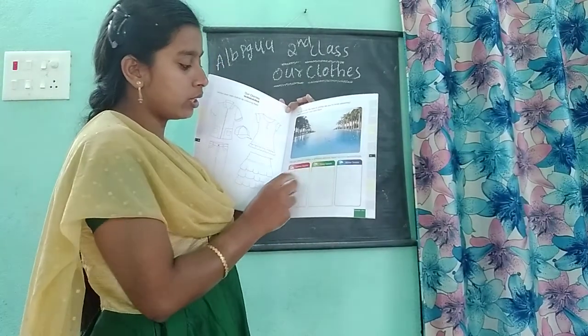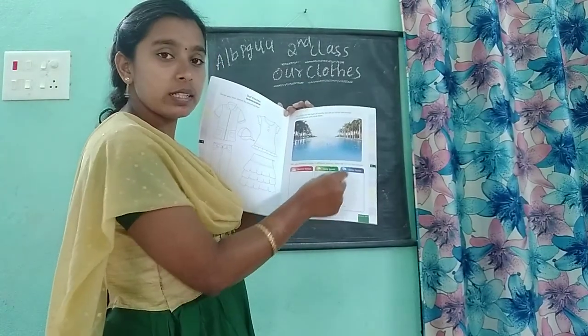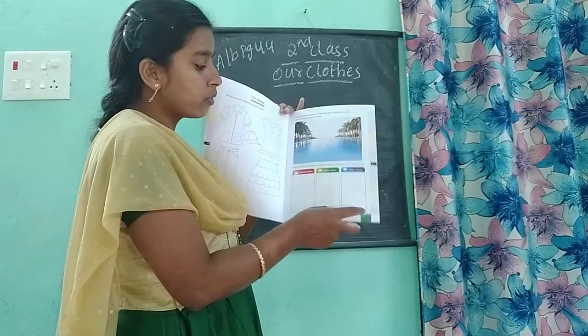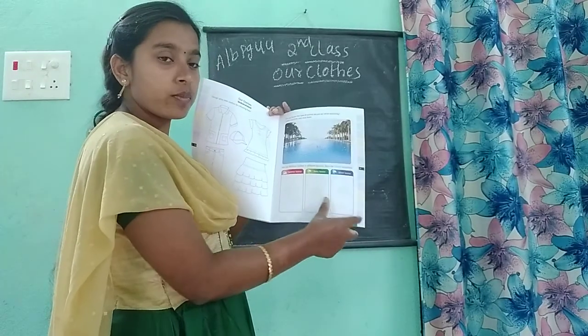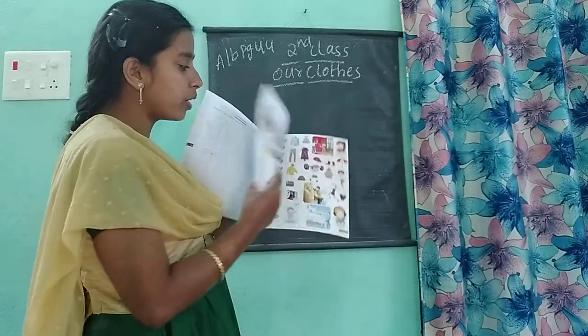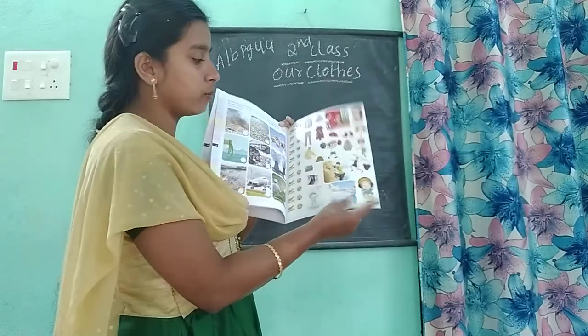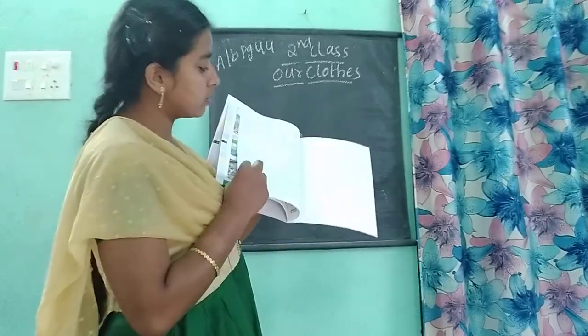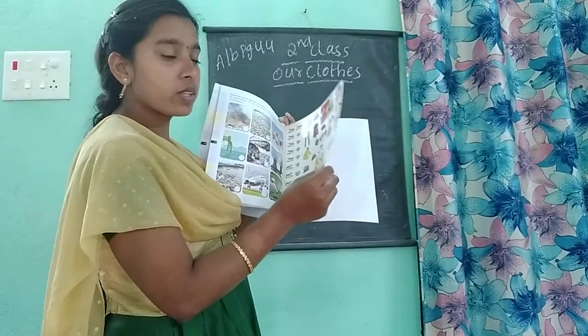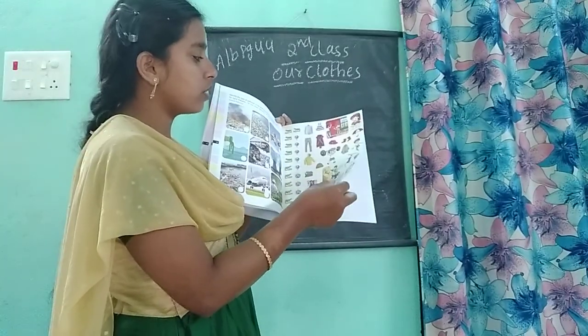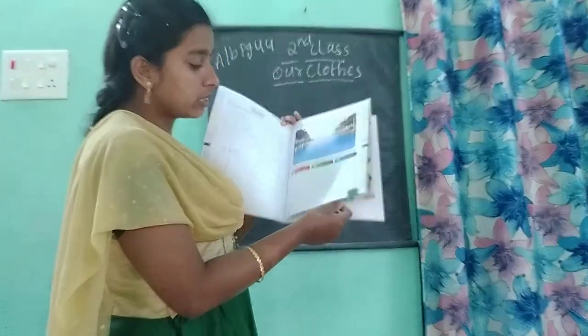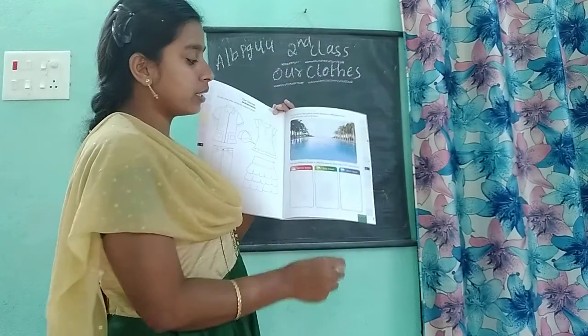If you see here, we use different clothes in different seasons. Paste the stickers accordingly. Summer season, rainy season, winter season. We have to stick the pictures here. All of us have the stickers page at the last of this activity book. In the last page we have the stickers, so you take these stickers and stick them here.